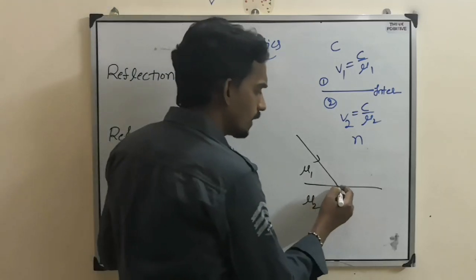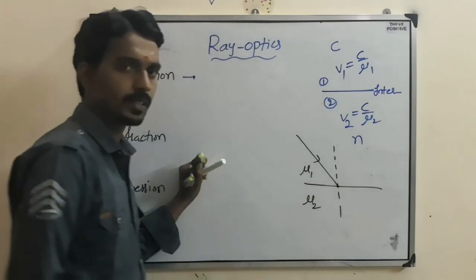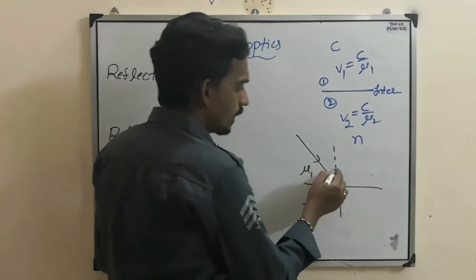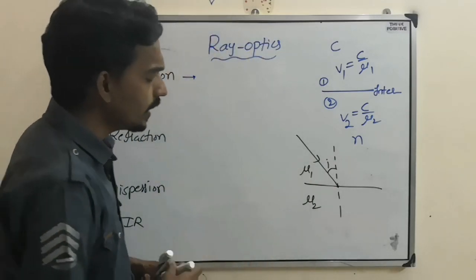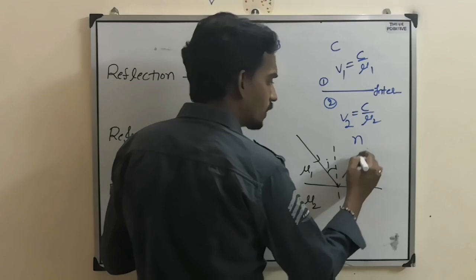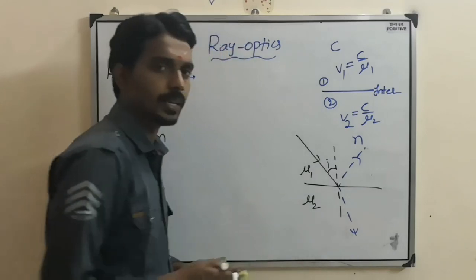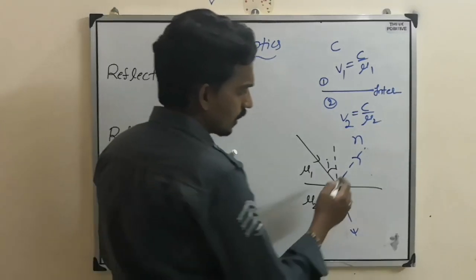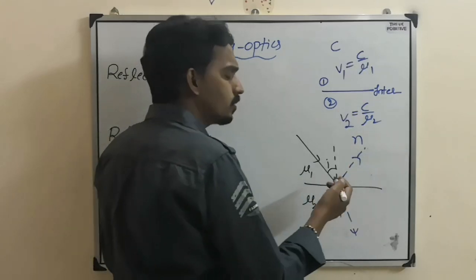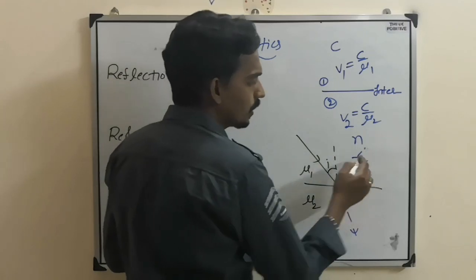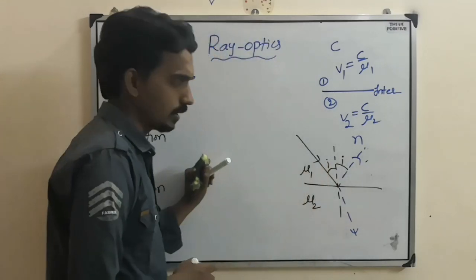When it falls on the other medium, that is called the point of incidence. If you draw the perpendicular, that is called the normal to the surface, and the angle between them is the angle of incidence. Then what can happen is a part of the light can go back to the same medium, bouncing back, or a part can enter into the other medium. The light which bounces back into the same medium mu1, we call reflected light, and that makes the same angle as the angle of incidence.